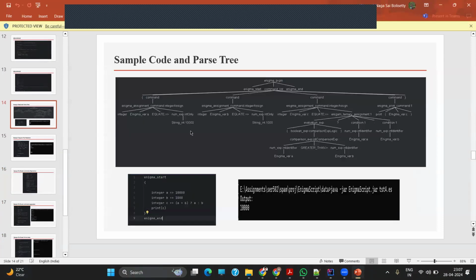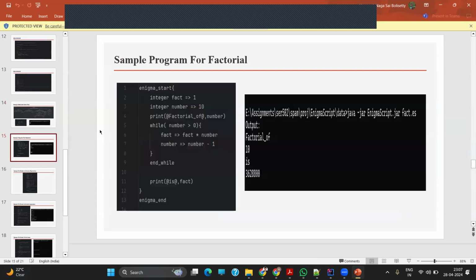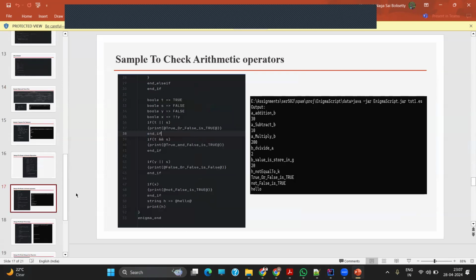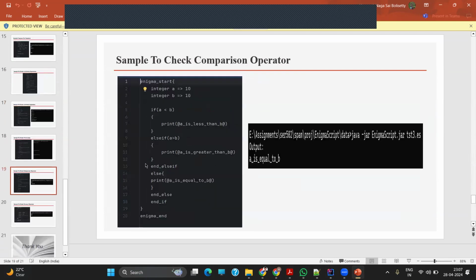So this is the sample command for the ternary operator, and this is the parse tree generator for the ternary operator by the grammar which was used in ANTLR. Similarly, I have done sample codes for all the data types, for loops, print statements, while loops, and the ternary operator. These are a few sample codes covering all the operations which I have declared.